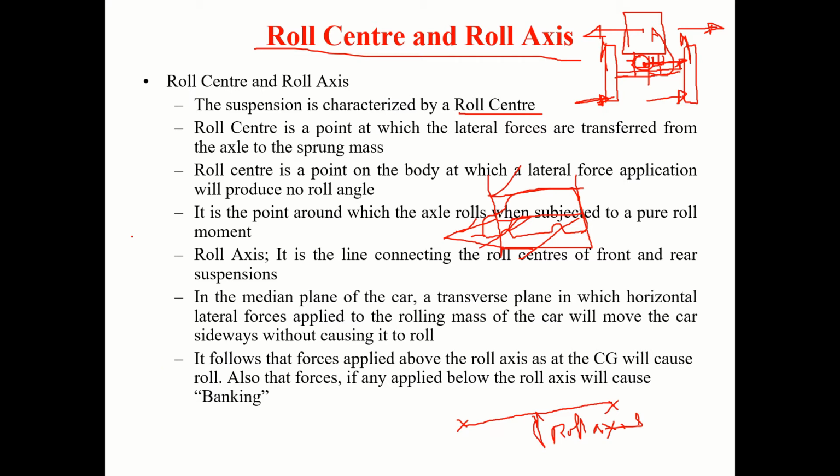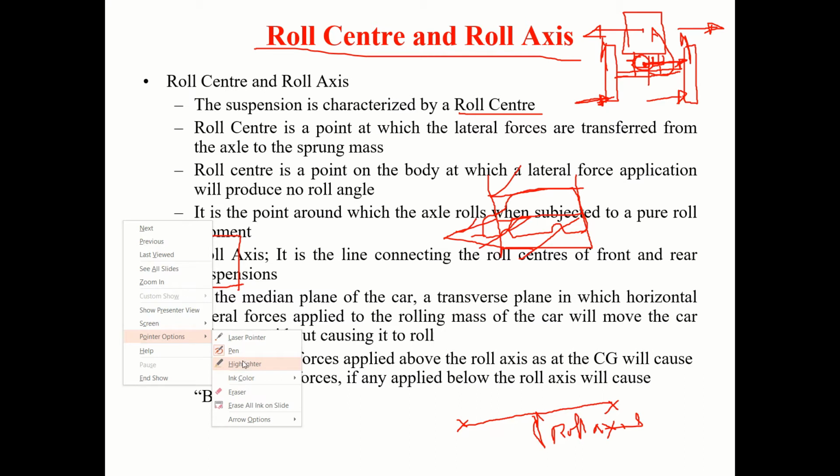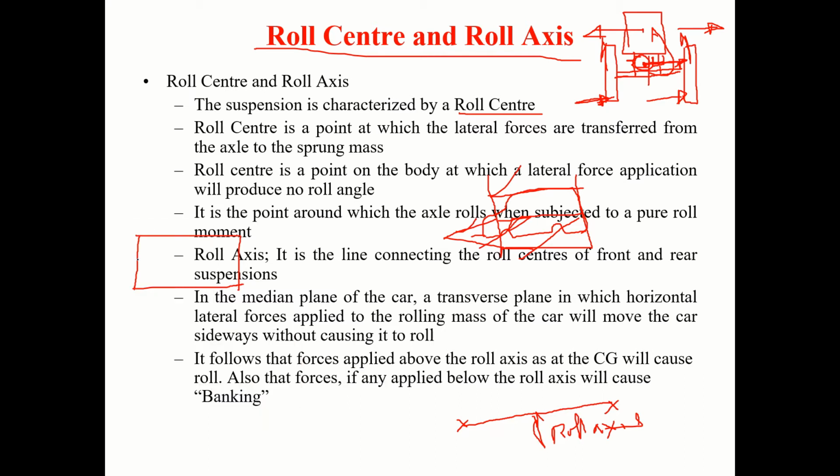I'm just talking about 2 planes over here. One is the transverse plane, median plane of the car. The other one, you can say, transverse plane of the car.